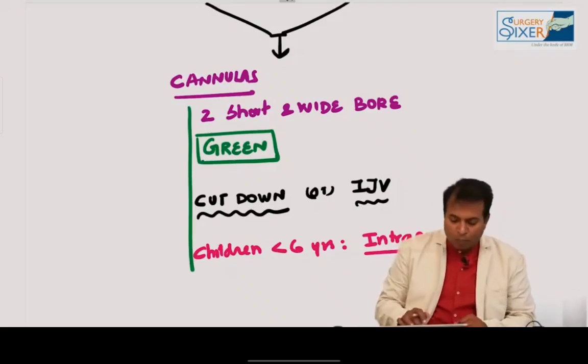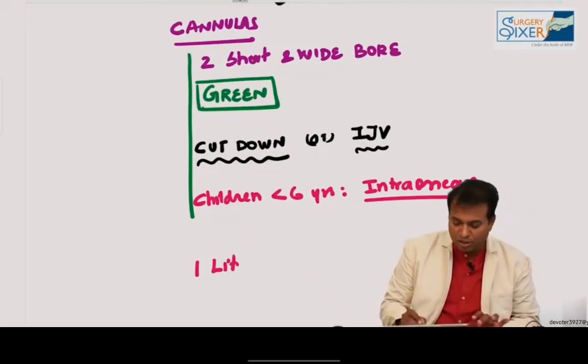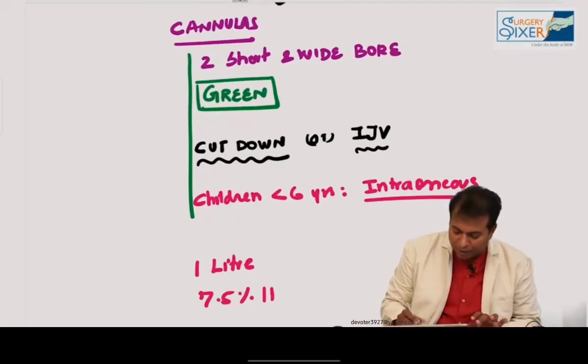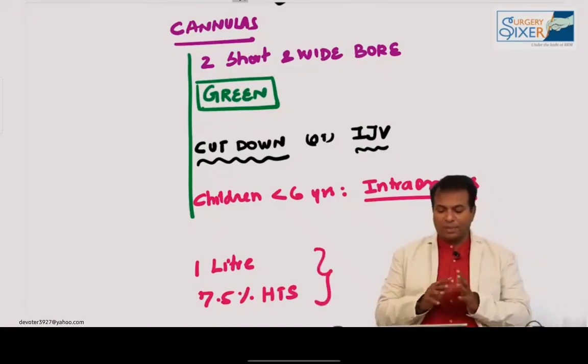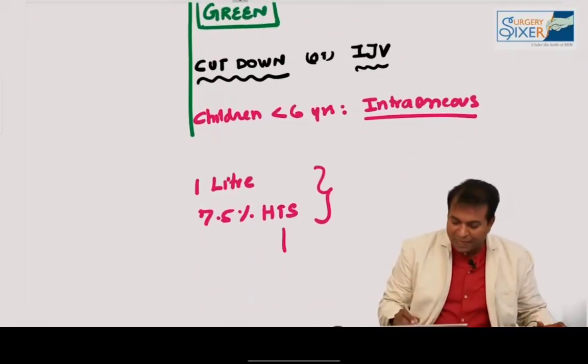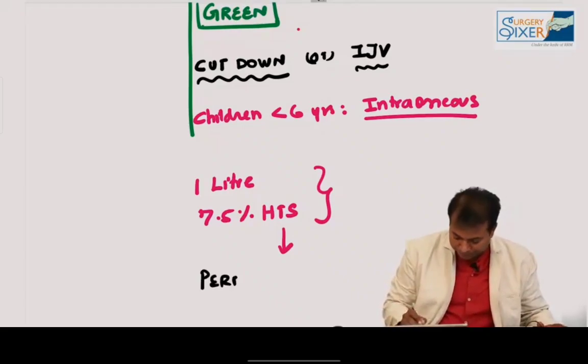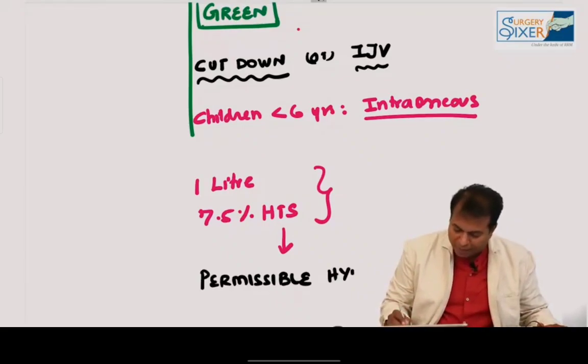So how much fluid do you infuse and what fluid do we infuse? All those things we discussed in the shock chapter. We infuse 1 liter of 7.5% hypertonic saline, the ideal fluid for these patients. 1 liter of 7.5% hypertonic saline should be infused, and we must maintain a permissible hypotension. What is this permissible hypotension?